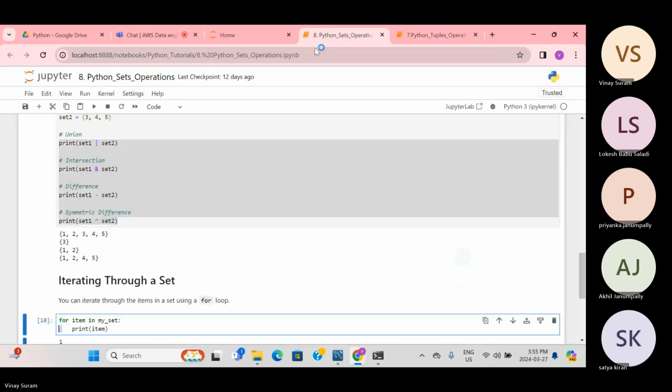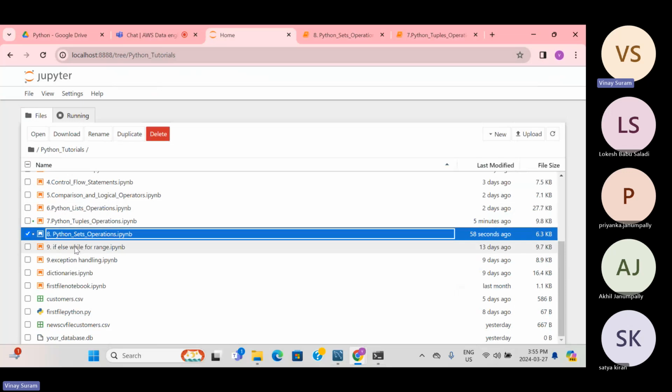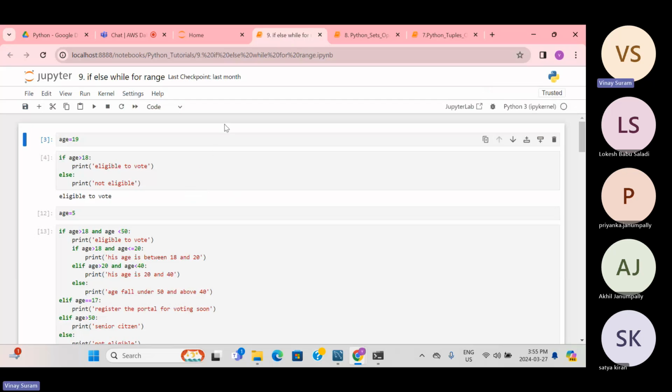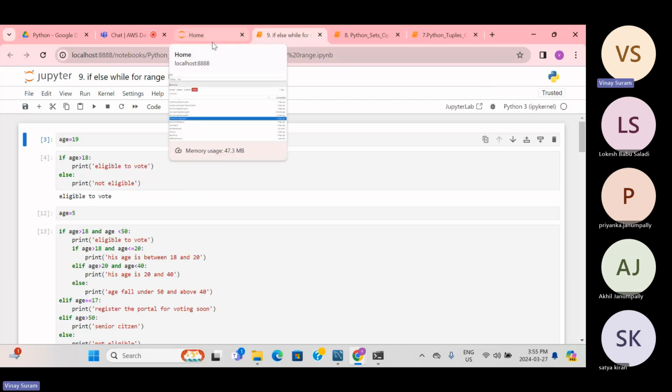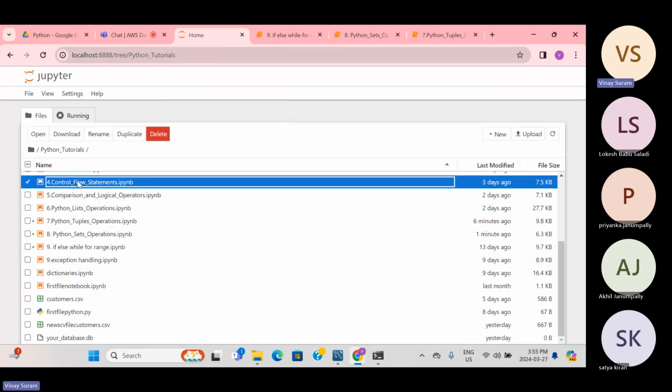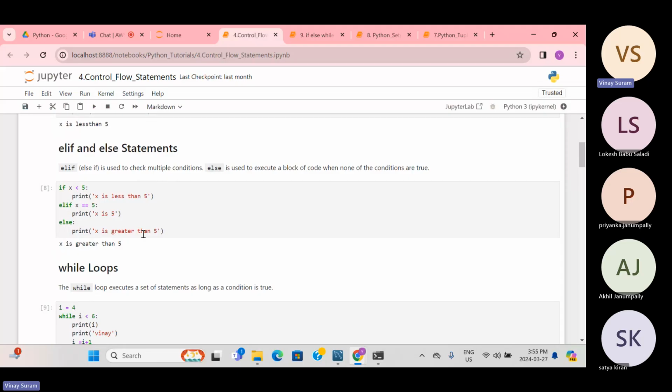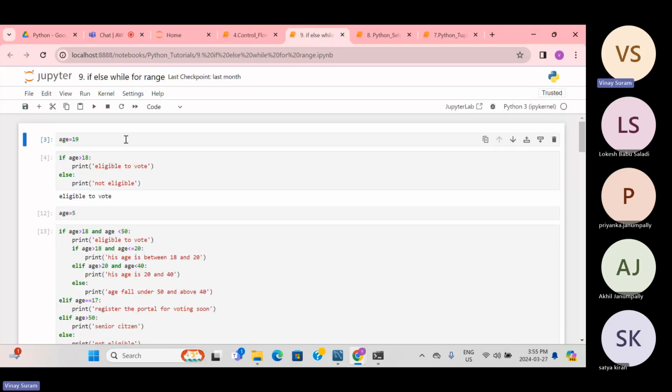So next we'll go through the if else statement. We have already gone through it, in control flow statements. Yes, we have gone through it, but I'll quickly go through this.